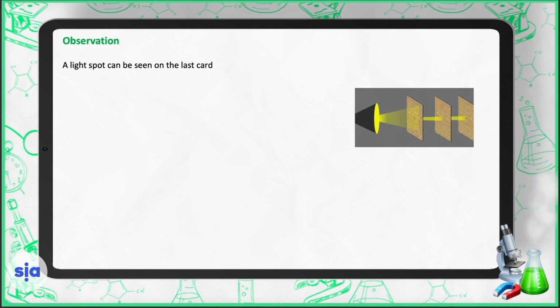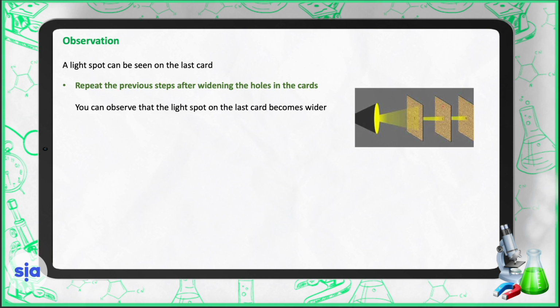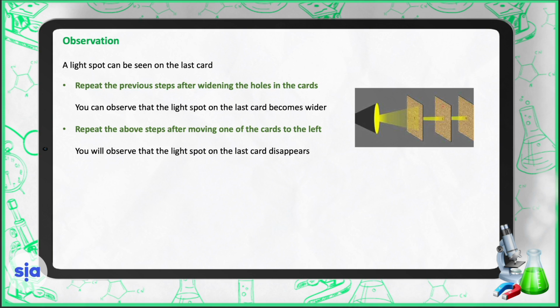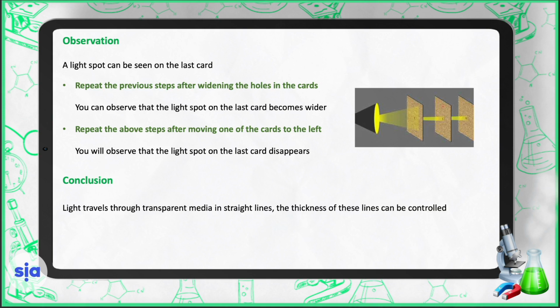You will find that a light spot can be seen on the last card. Repeat the previous steps after widening the holes in the cards, and you can observe that the light spot on the last card becomes wider. Again, repeat the above steps after moving one of the cards to the left. You will observe that the light spot on the last card disappears. As a conclusion, light travels through transparent media in straight lines, and the thickness of these lines can be controlled.